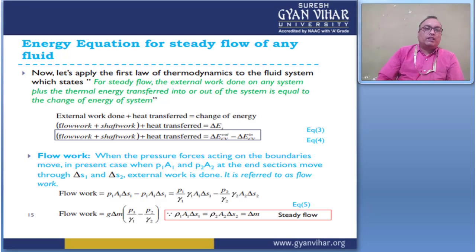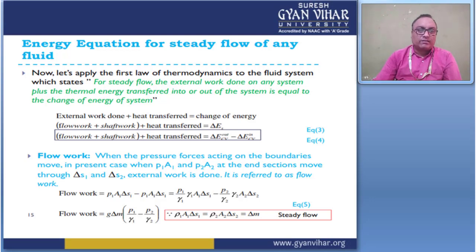And what is the flow work? When pressure forces act on the boundaries, these pressure forces being P1A1 and P2A2 for the above case, and the end sections move through delta S1 and delta S2, the external work is done. It is referred to as flow work. Then the flow work is P1A1 delta S1 minus P2A2 delta S2.